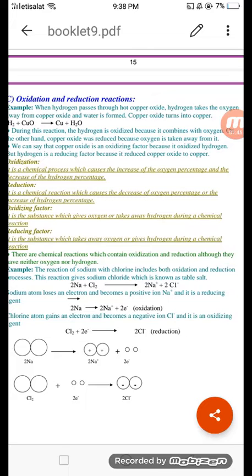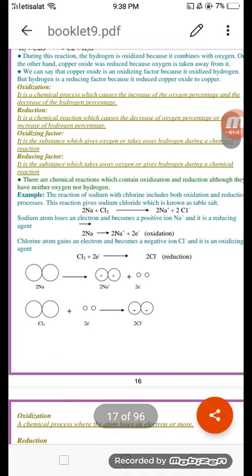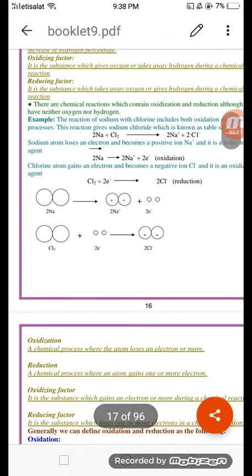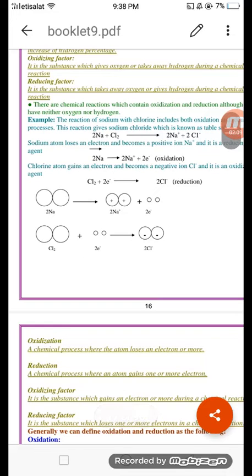Number two, oxidation and reduction according to the electronic concept, by losing and gaining electrons, like the reaction between sodium atom and the chlorine atom to form sodium chloride molecule, table salt. Oxidation process occurs to the sodium because it loses an electron and changes into sodium ion, positive sodium ion.